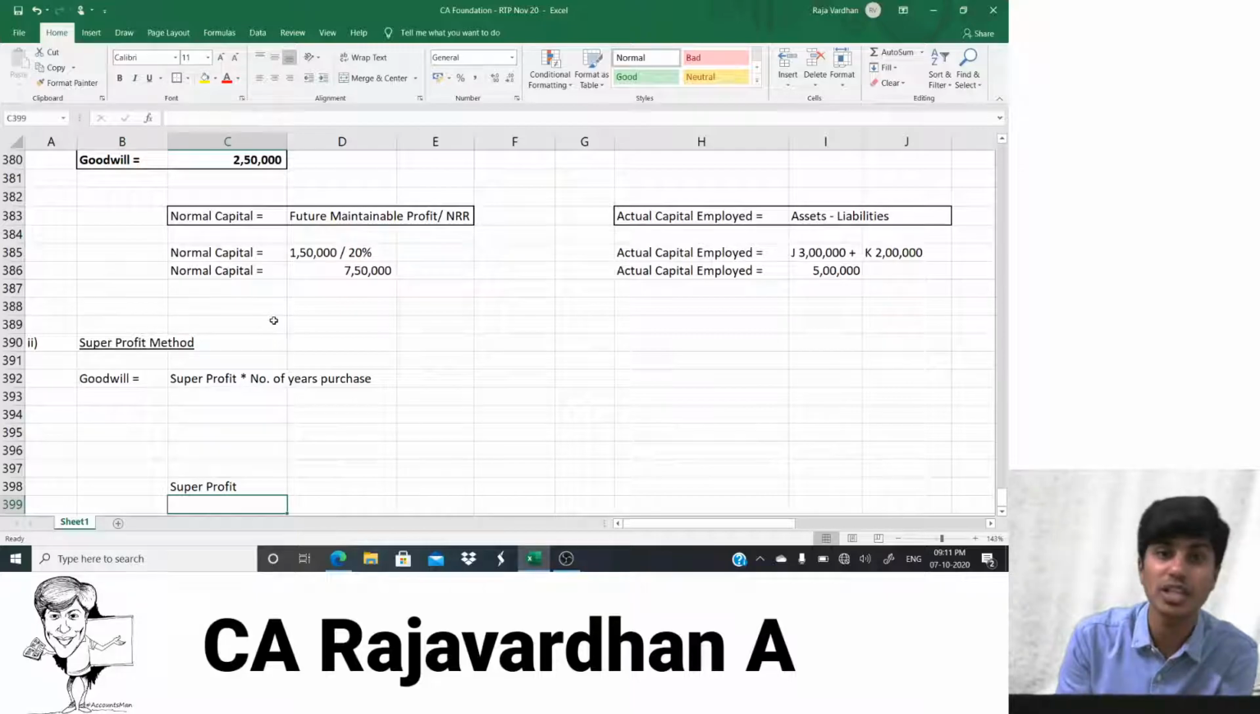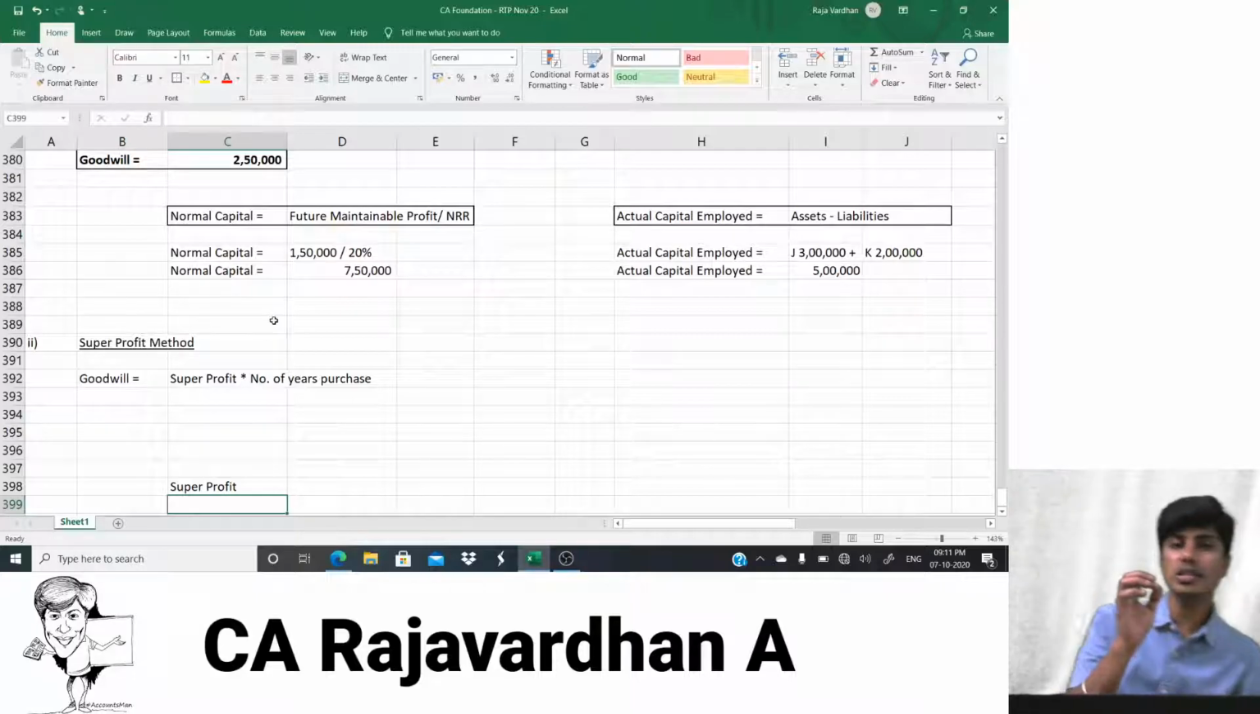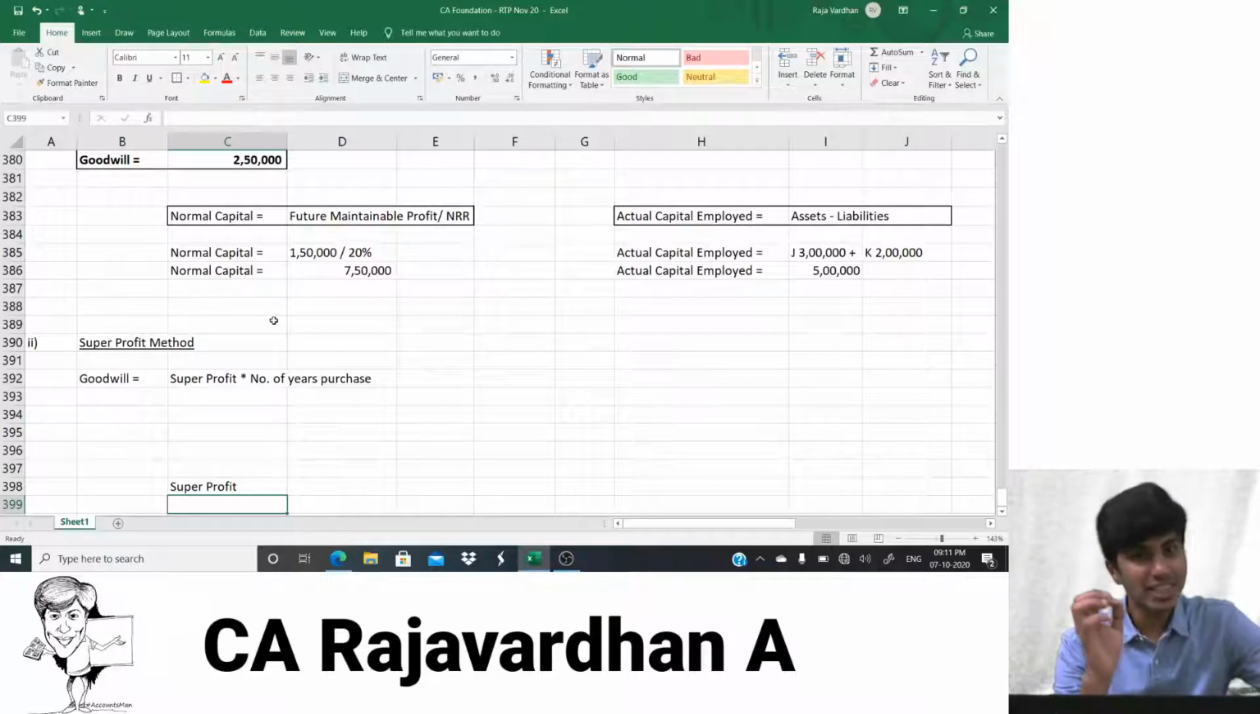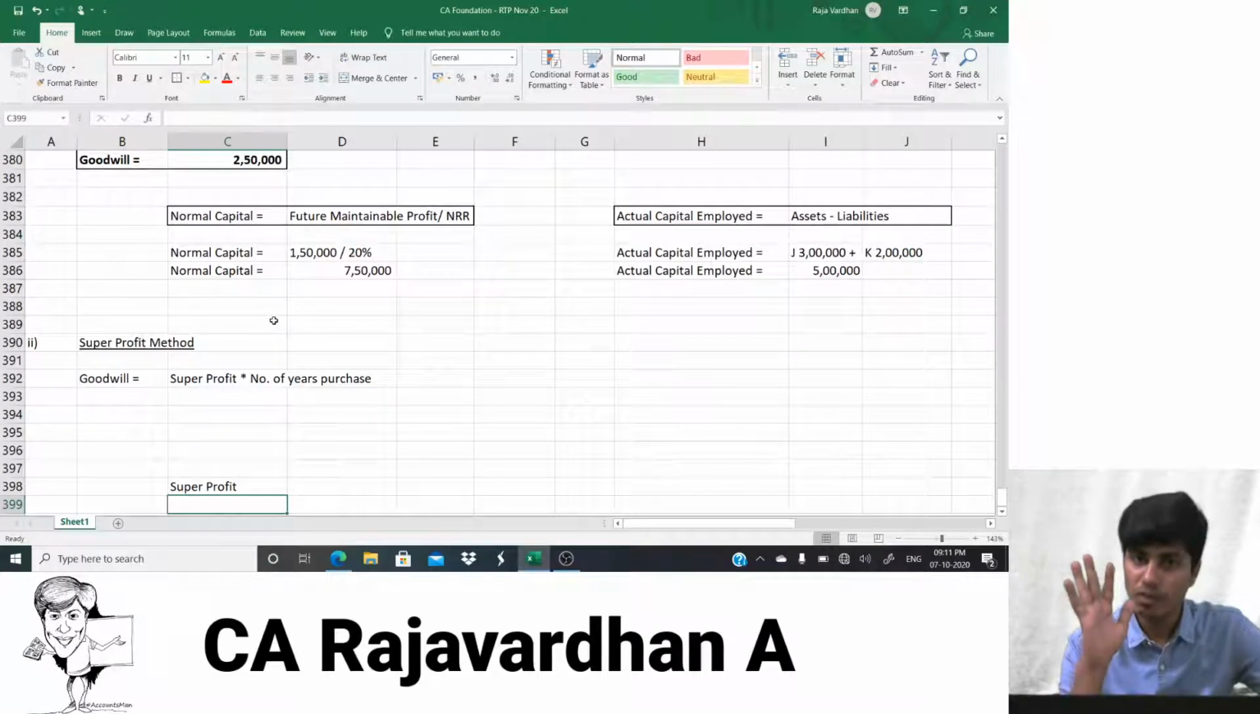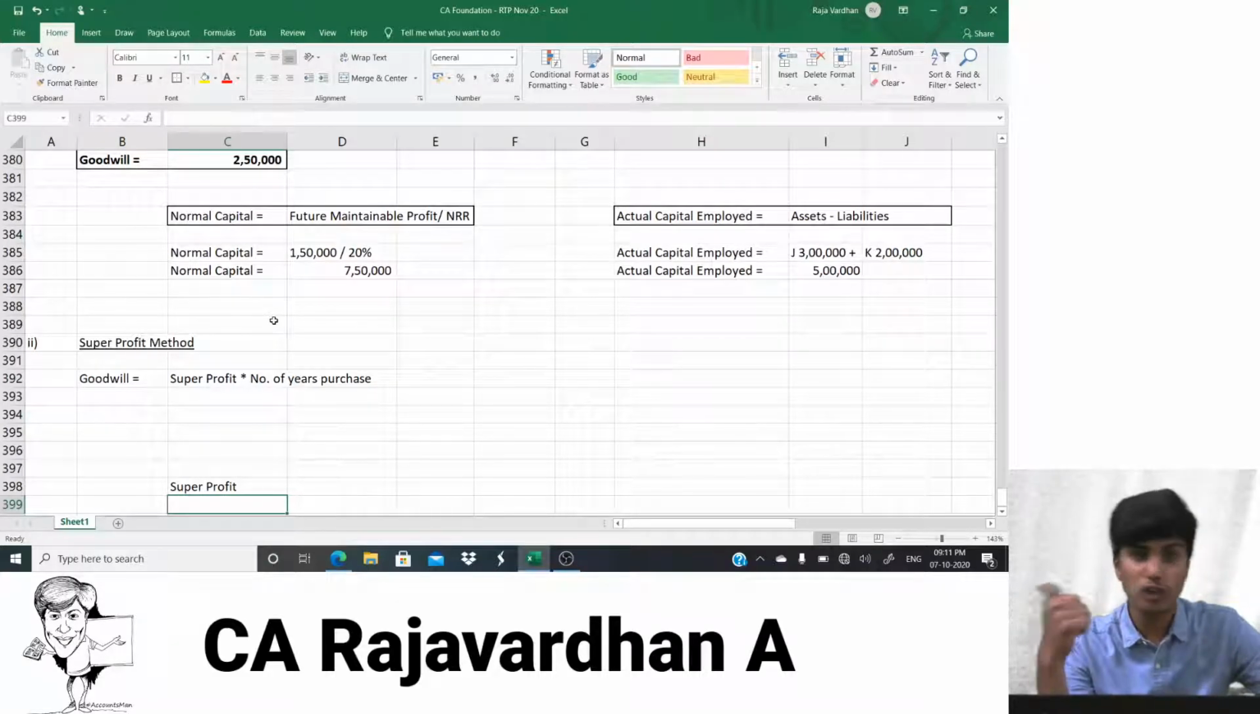Why? I earned 2,000 extra profit. Now, when do you call someone super? When they do better than their peers. Me and my friend both started with capital of 1 lakh. My capital is 1 lakh and my friend's capital is 1 lakh. When we both started, my friend made profit of 10,000 and I made profit of 12,000.